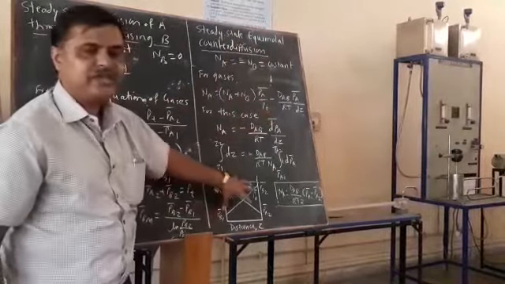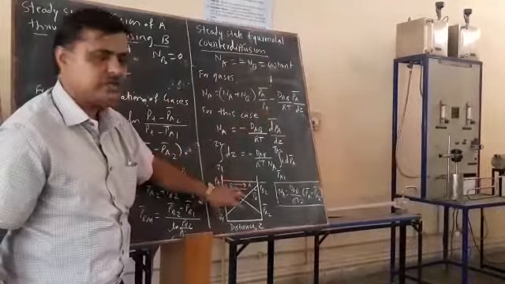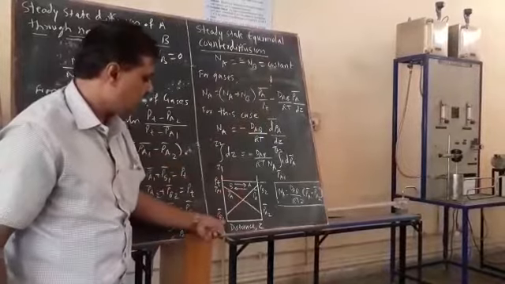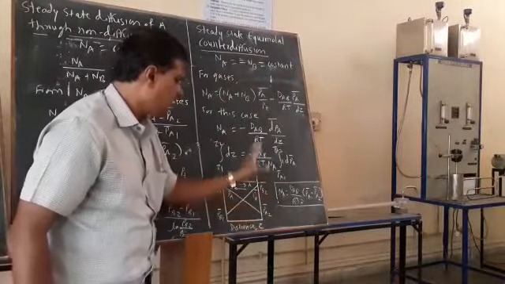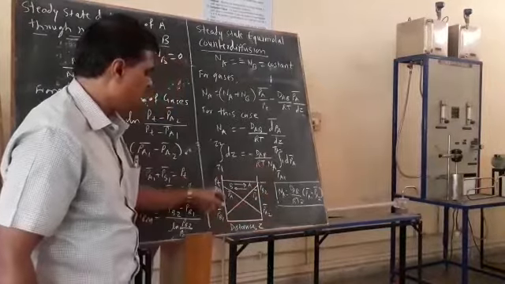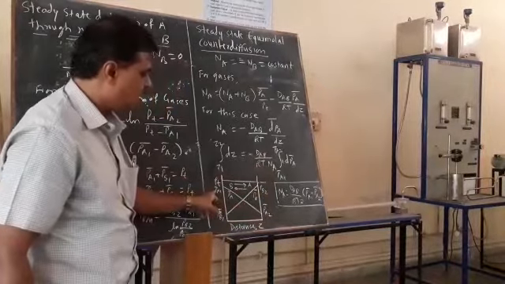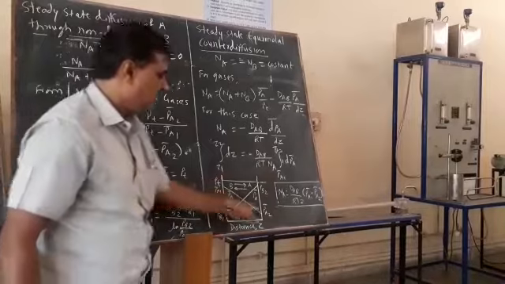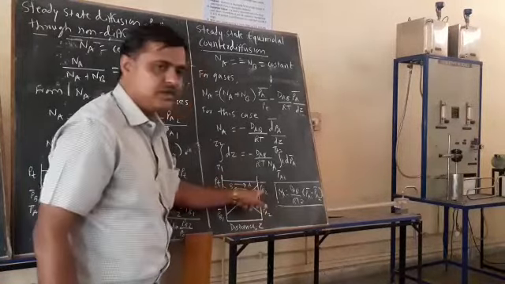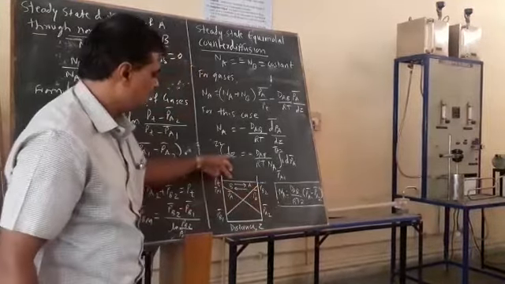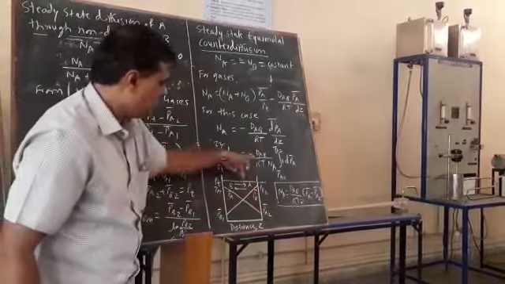Okay, graphically we can see here the partial pressure versus the distance, the start of the diffusion, and this is the point where the end of the diffusion is. Pb1 bar plus Pa1 bar is equal to the total pressure, and Pa2 bar plus Pb2 bar is equal to the total pressure. This is the line of the total pressure.